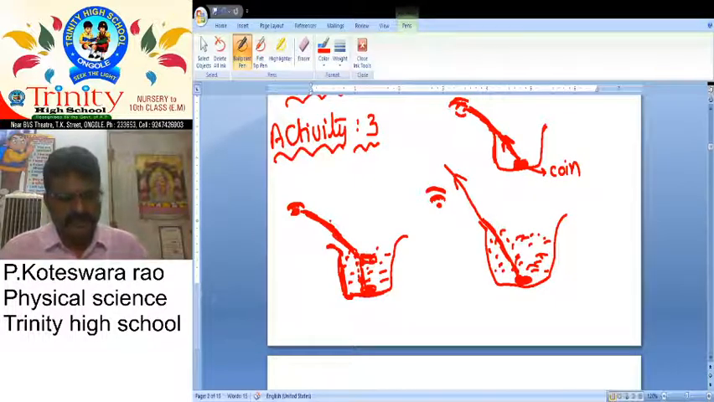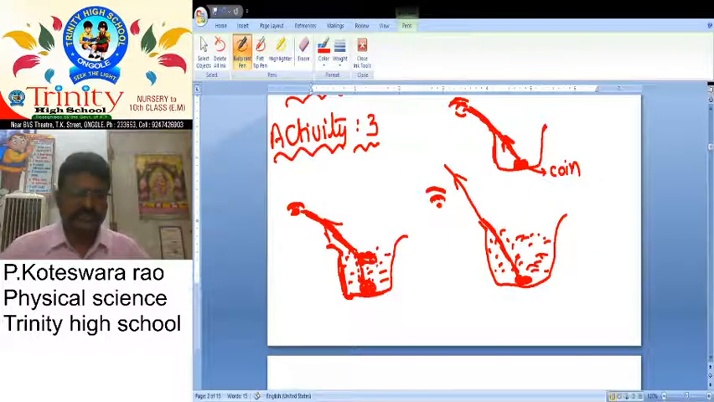So it appears to be raised here. The coin's actual position is here, but it appears to be raised. Why? Because the light rays are bent here. It can travel like this, it can bend here. Then only is it able to be seen. Otherwise, in normal condition, it is not possible to see.